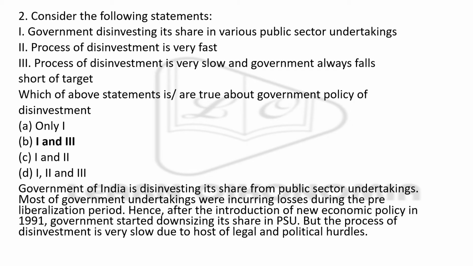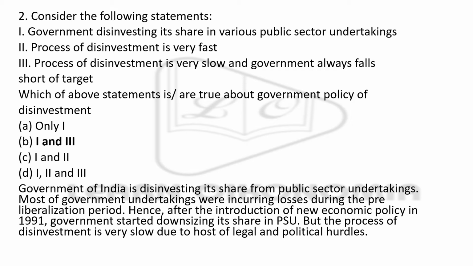Second, consider the following statements. Here you are given three different statements. The first is government disinvesting its share in various public sector undertakings. Second, process of disinvestment is very fast. And third, process of disinvestment is very slow and government always falls short of target.